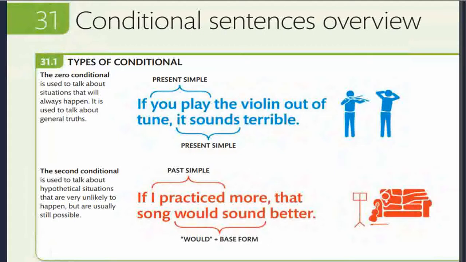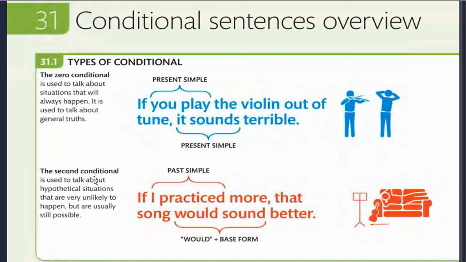The conditional sentences overview. The zero conditional is used to talk about situations that will always happen. It is used to talk about general truths. For example, science experiments: if you heat water, it will boil. One example that we have before us is: if you play the violin out of tune, it sounds terrible. We can see simple present tense in both the clauses.